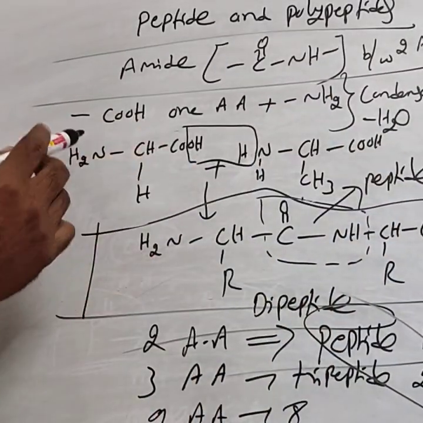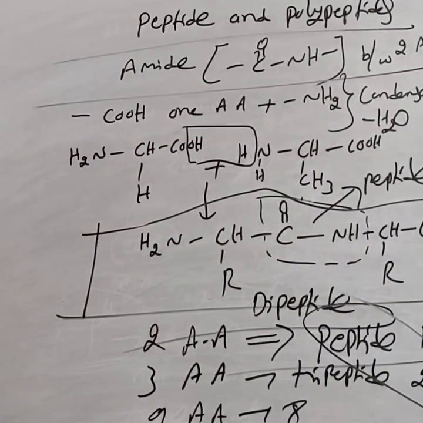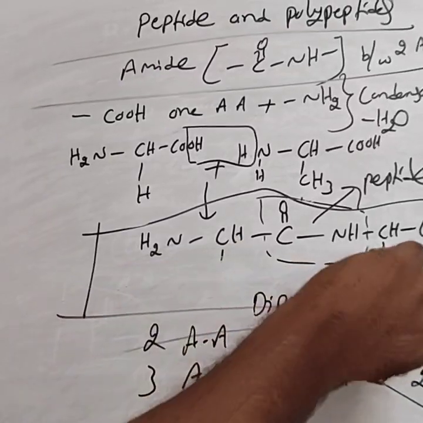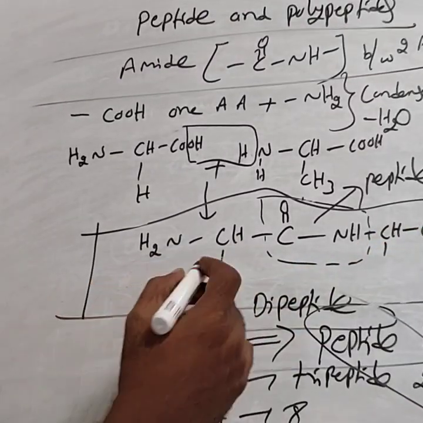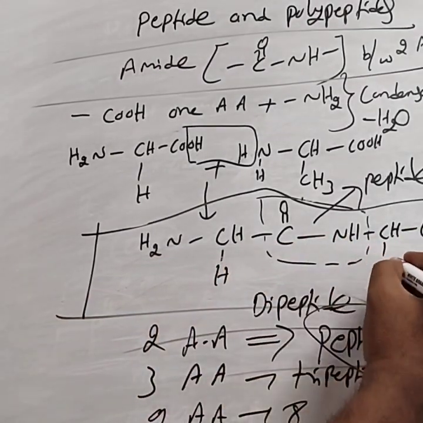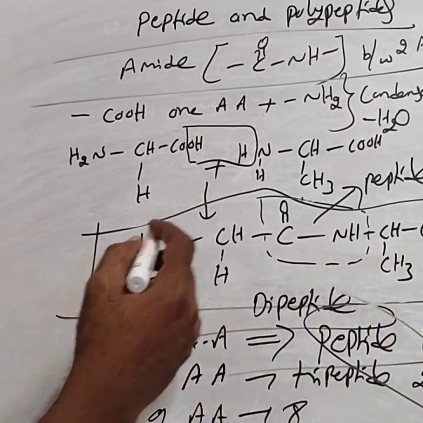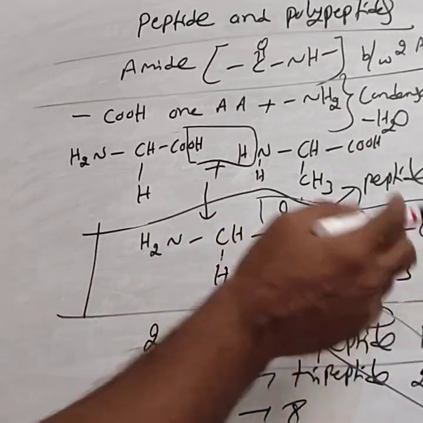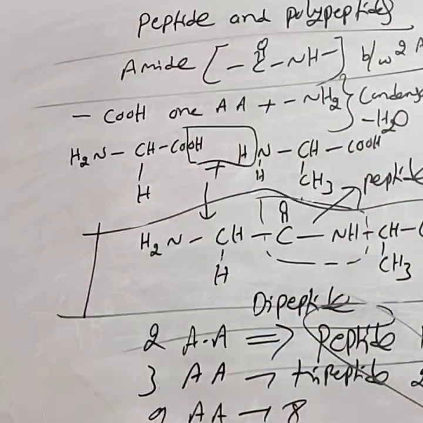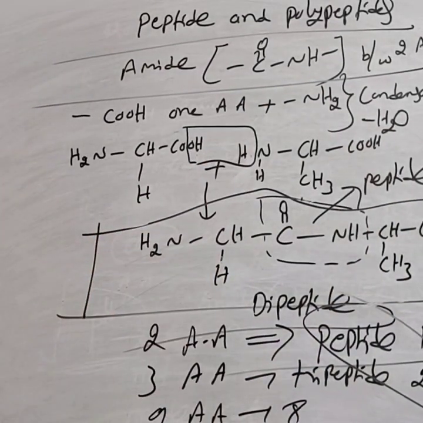One amino acid is glycine, another amino acid is alanine. Then you replace that R by H, and this R by CH3. Then this is called glycyl alanine. This is about the dipeptide.